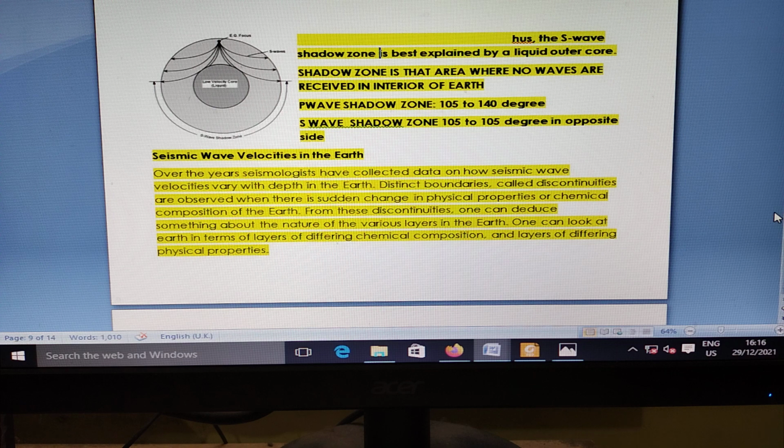A shadow zone is an area where no waves are received in the interior of the Earth. The P wave shadow zone is 105 to 140 degrees. The S wave shadow zone is 105 to 180 degrees on the opposite side. Over the years, seismologists have collected data on how seismic wave velocity varies with depth in the Earth. Distinct boundaries called discontinuities are observed where there is a sudden change in physical properties or chemical composition of the Earth. From these discontinuities, one can deduce something about the nature of the various layers of the Earth. One can look at the Earth in terms of layers of different chemical composition and layers of different physical properties.